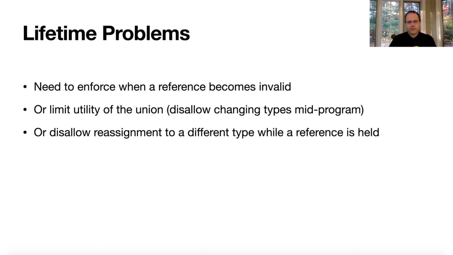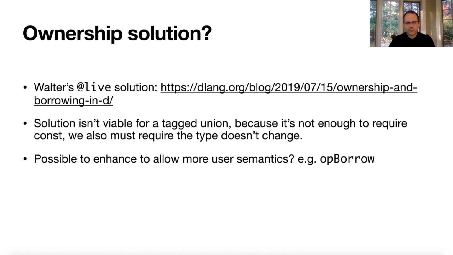Or the final thing that I thought of was to disallow reassignment to a different type while a reference is held. Now this I think we can do, and I did try to do it, but before we talk about that, I just want to bring up a reference to Walter's ownership borrowing solution. I did read this blog article probably 3 or 4 times, and I tried to think of a way that I could use this to help me with this problem.